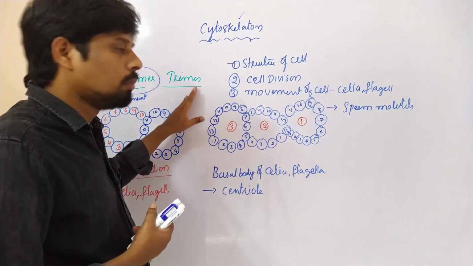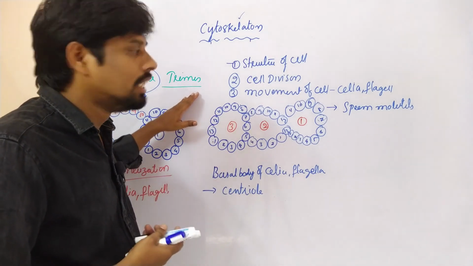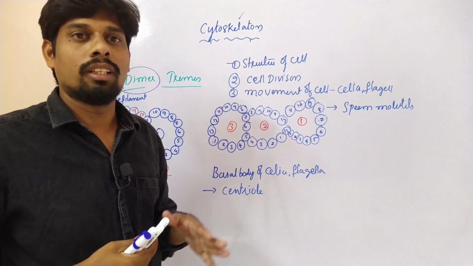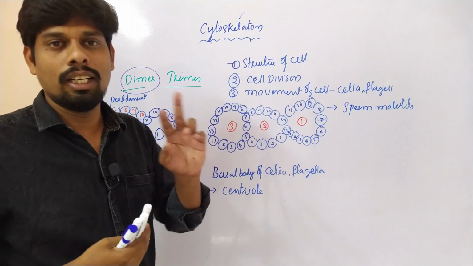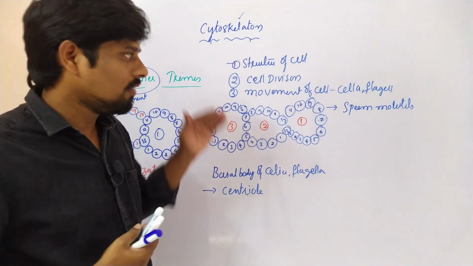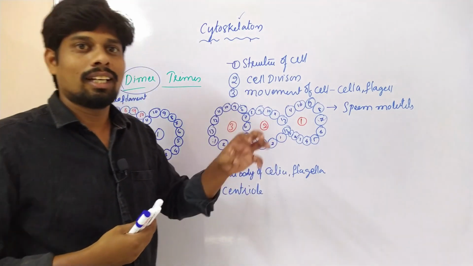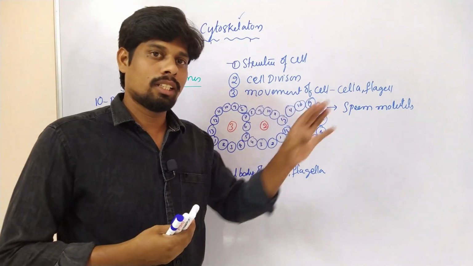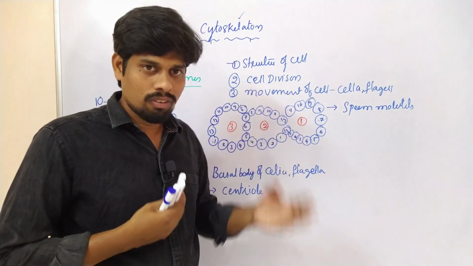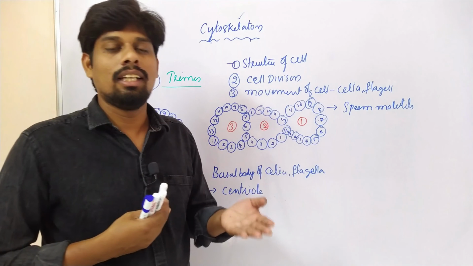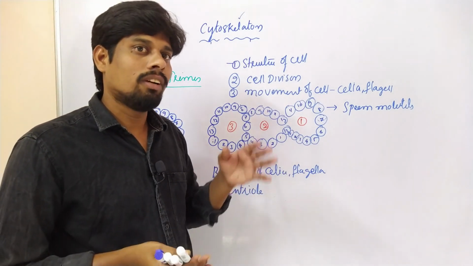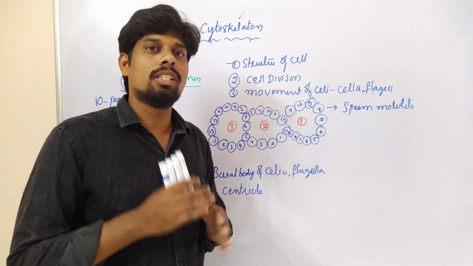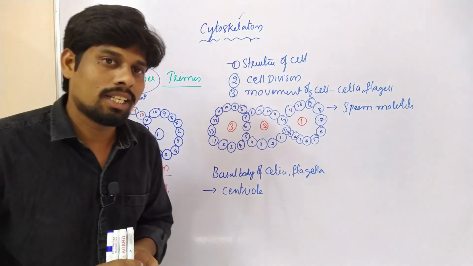These microtubules are formed by a protein called tubulin. This tubulin is of 2 types, alpha tubulin and beta tubulin. Always the beta tubulin is at the polymerization place, and always the alpha tubulin is at the depolymerization place. Due to these structures, these microtubules follow polarization.